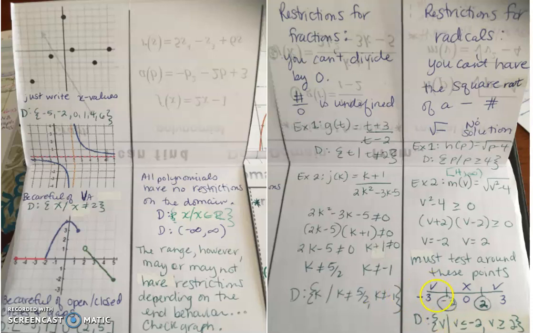This number line also tells me where the values do work. Anything bigger than 2 and anything less than negative 2. If you don't trust me, try some. Try 3, try 4, try 5, and so forth. So now we have a number line that tells us all the values that do work. And so that's what I'm going to set up for my domain. It says the values of v such that v is less than or equal to negative 2, and the values of v such that v is greater than or equal to positive 2. Okay? And so that will be all for this foldable.